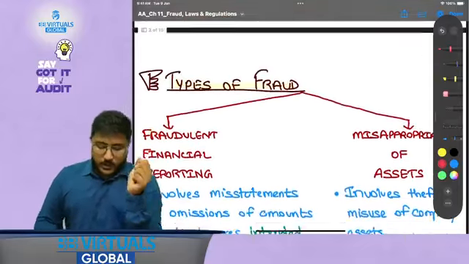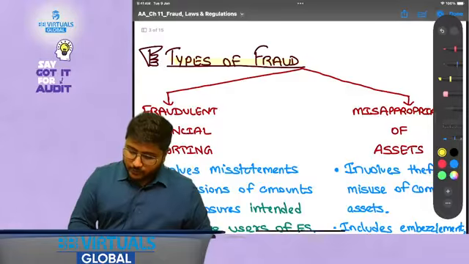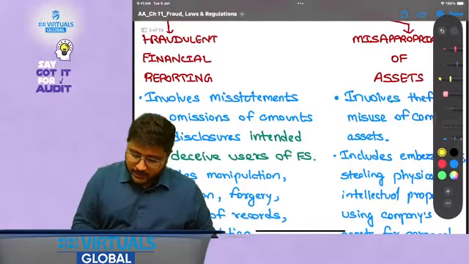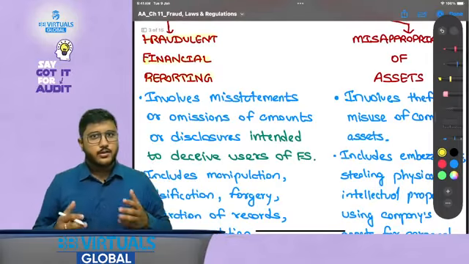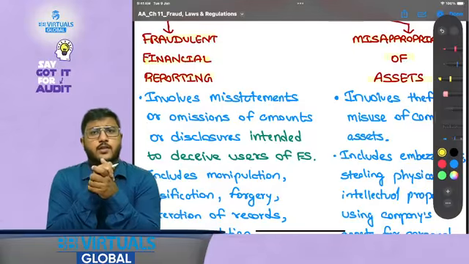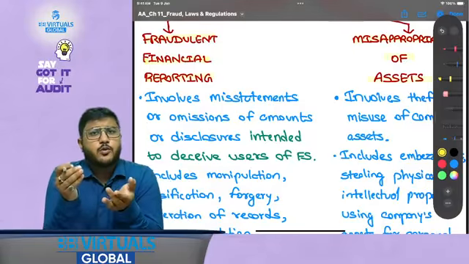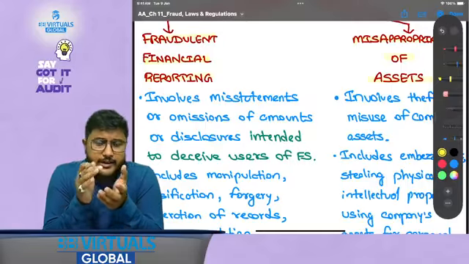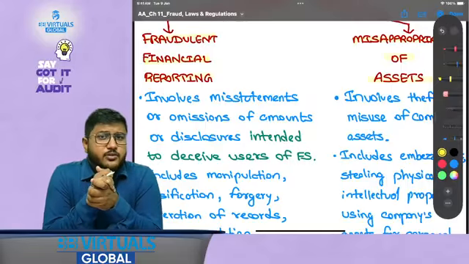Okay. Now, types of fraud. So there are two types of fraud. One is fraudulent financial reporting, that is playing with the books, manipulation of books, and second one is misappropriation of assets. Now this could be the assets which are in the form of, say, debtors, or it could be the physical tangible assets also, like inventory.